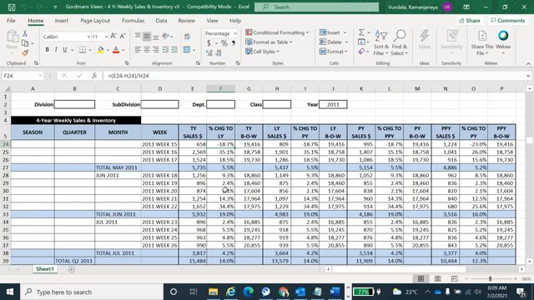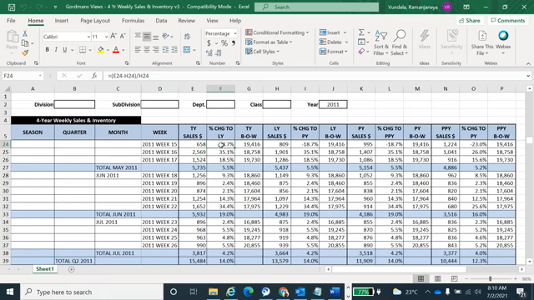This is a real-time report, guys. Here they compare last year's particular week and this year's particular week. The business has lost, almost 18%.